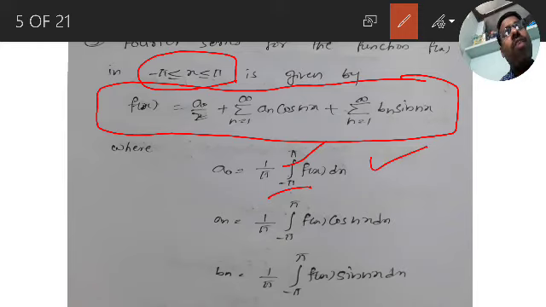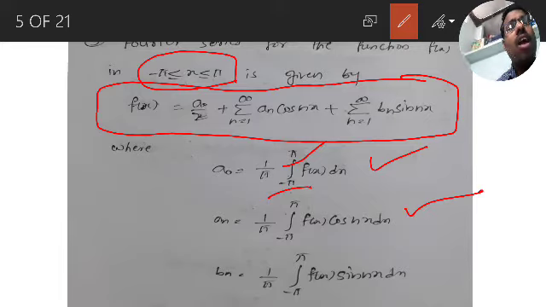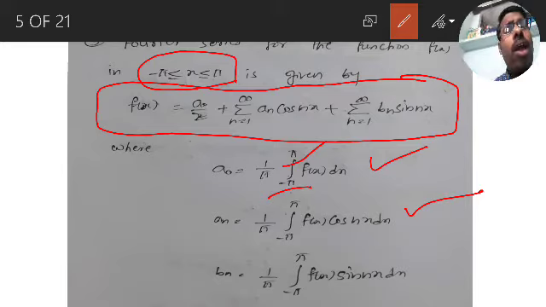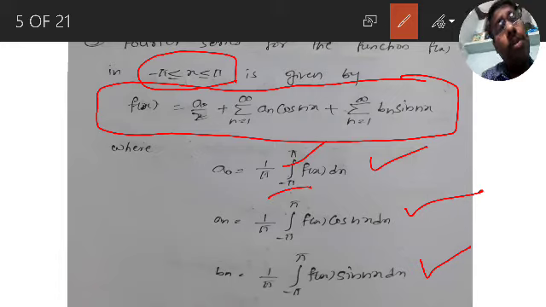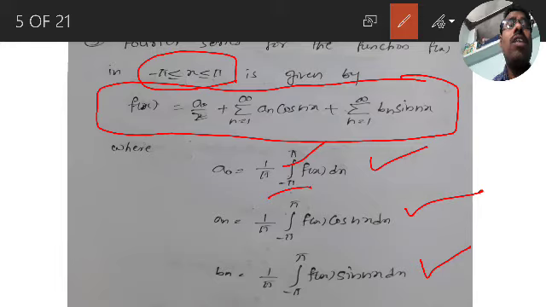a n is 1 by pi integration minus pi to pi f of x into cos n x dx, and b n is 1 by pi integration minus pi to pi f of x into sin n x dx. So same Euler's formulas for a naught, a n, b n, and same Fourier expansion. What is that expansion? One more time I am reading for you.